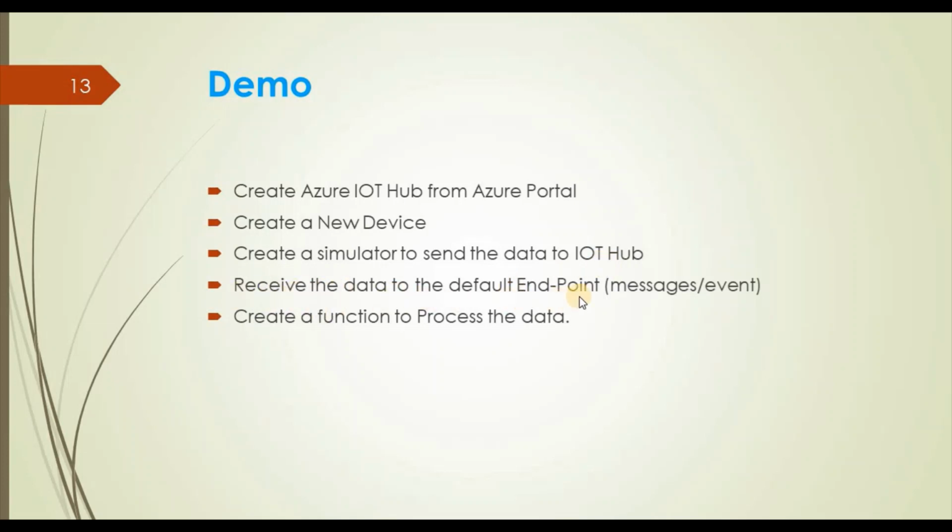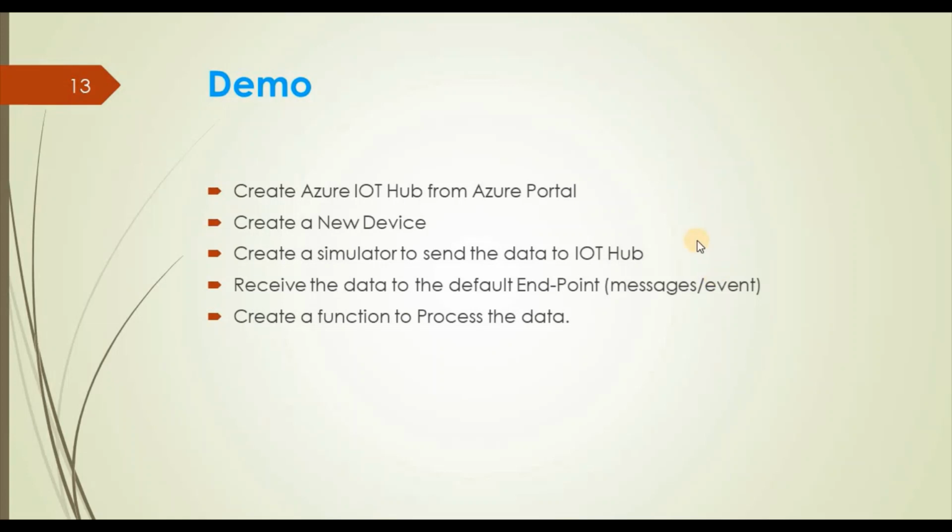Once the simulator is sending data to the IoT hub, we can receive the data from the default endpoint. We are going to see how we can receive the data from the default endpoint. What is the name of that default endpoint? Messages events. And finally we will create one function to process the data. So there will be one simulator that sends data to the IoT hub. We will create one function app to process that data, and we'll see how the device is sending data and how the function is consuming it.